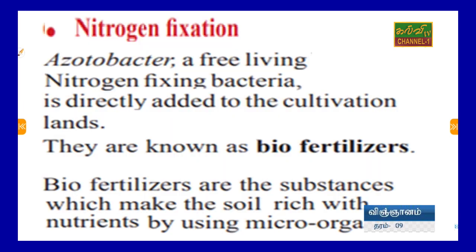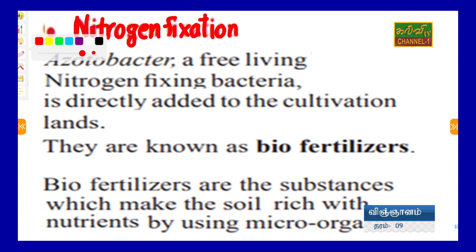We find nitrogen fixation in the Leguminaceae family, but sometimes we can find some bacteria in the soil. We are studying nitrogen fixation. Earlier we studied it with Rhizobium bacteria. Here another bacteria has been found, called Azotobacter.